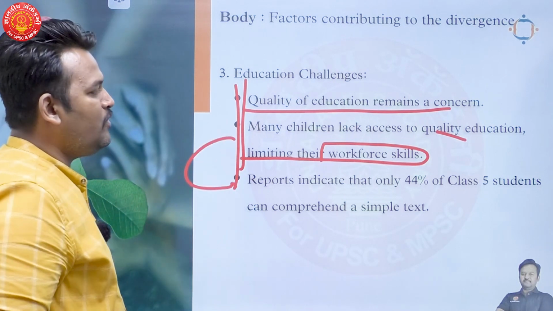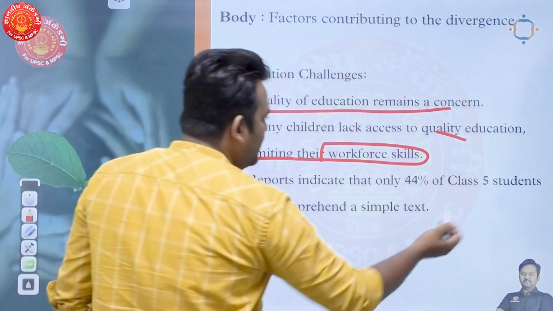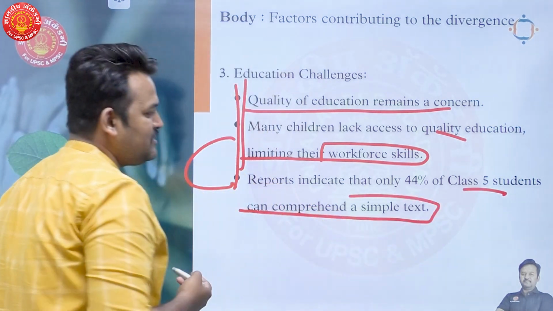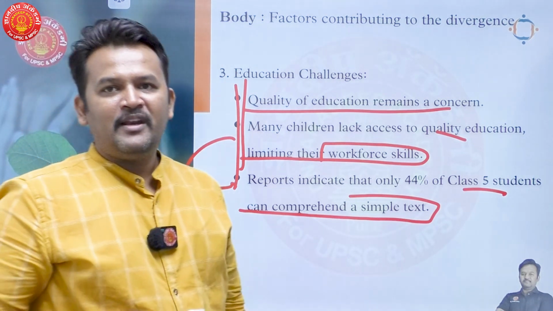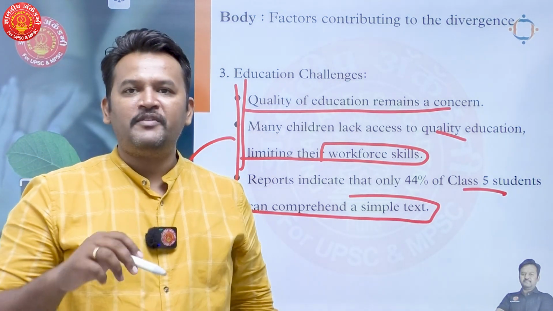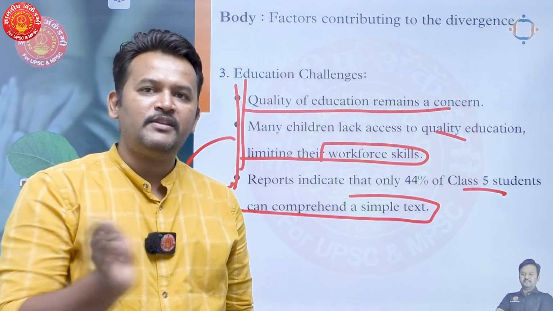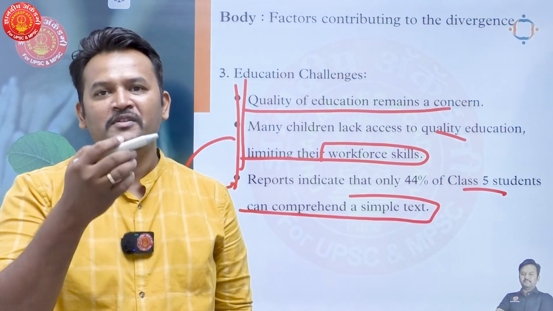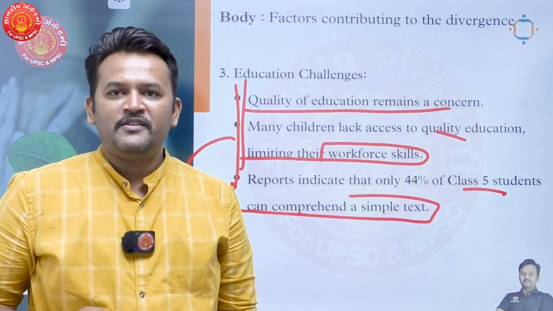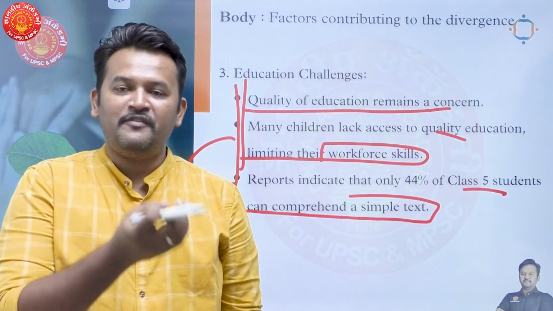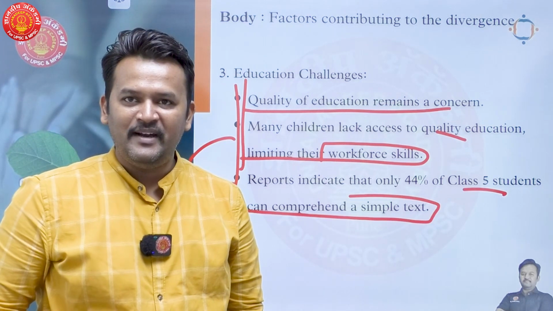Reports indicate that only 44% of class 5 students can comprehend a simple text. So there remains a challenge of quality education, and this quality education is not available to all sections of society because of lack of access to financial resources, because of income inequality, because of regional disparities, right?